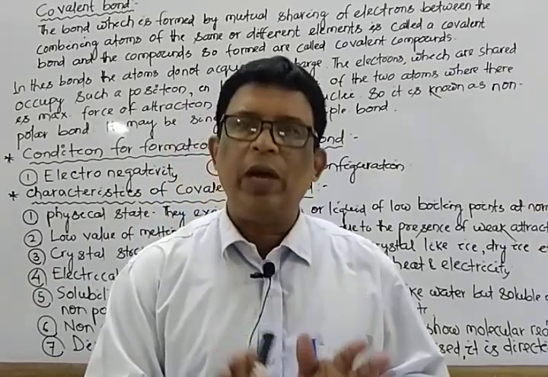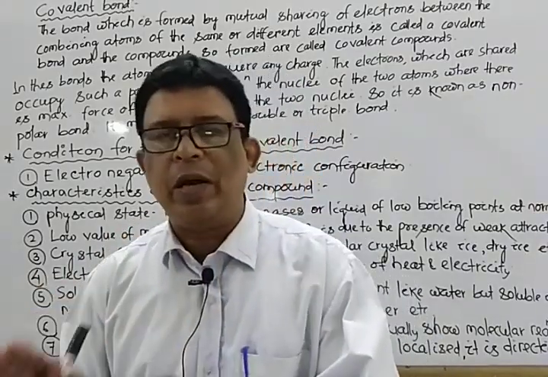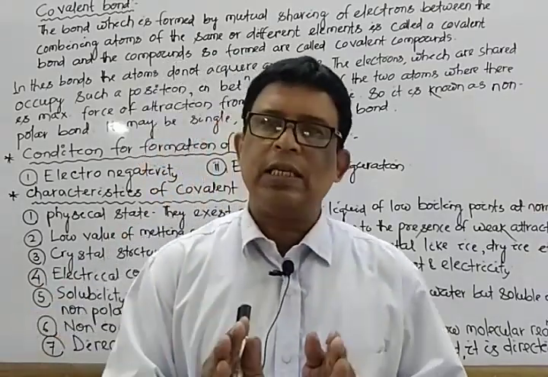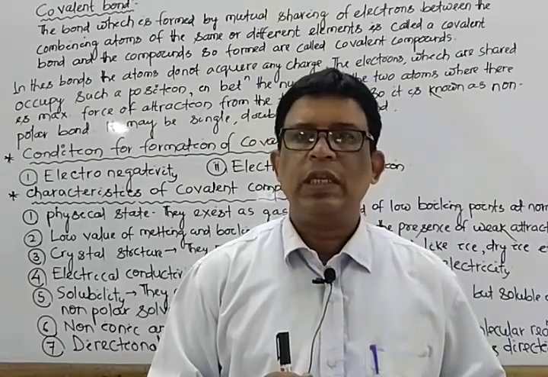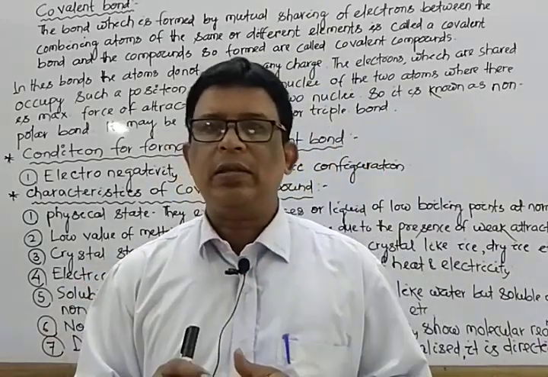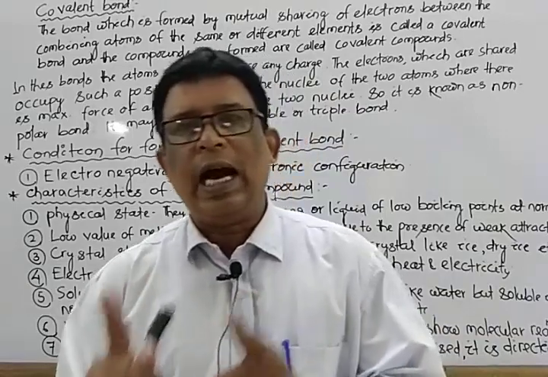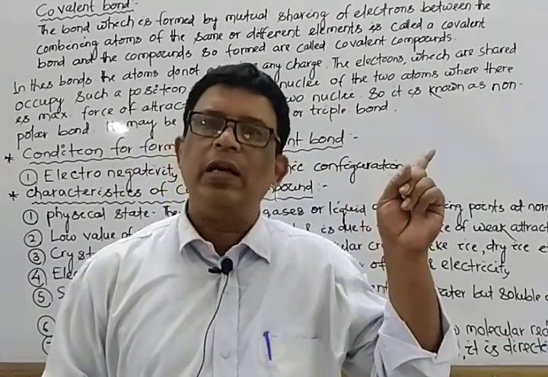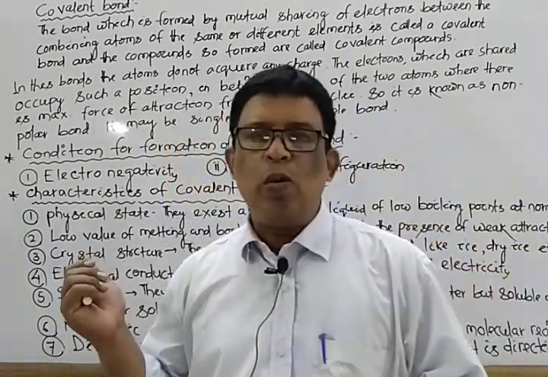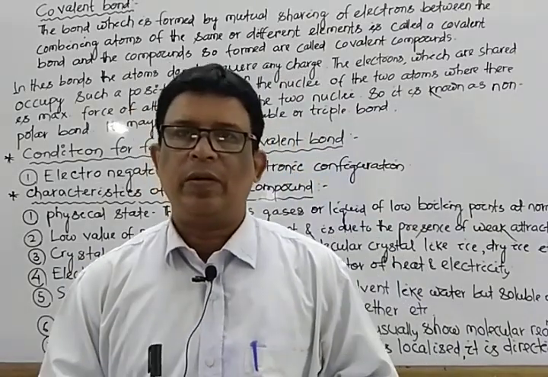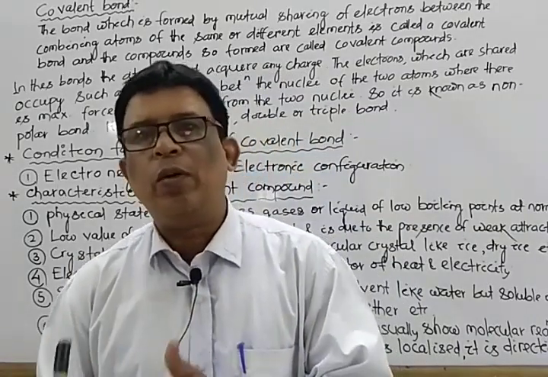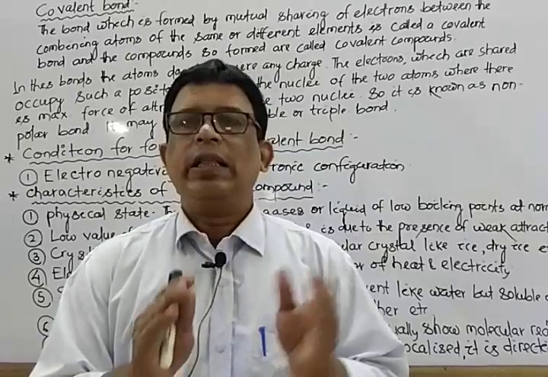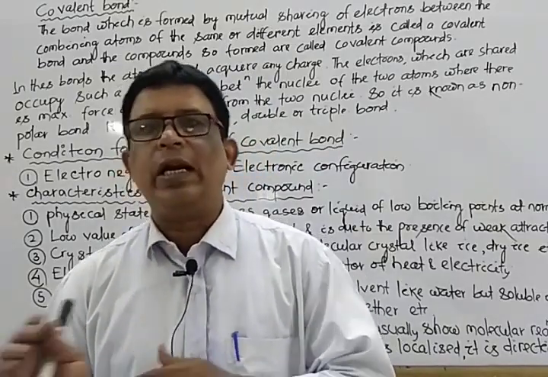Unless at room temperature, under ordinary conditions of temperature and pressure, they are gases and liquids. As the bond is localized, they are directional in nature. Ionic bonding is non-directional in nature. Covalent bonding is directional in nature. They possess low melting and boiling points. They are bad conductors of heat and electricity.